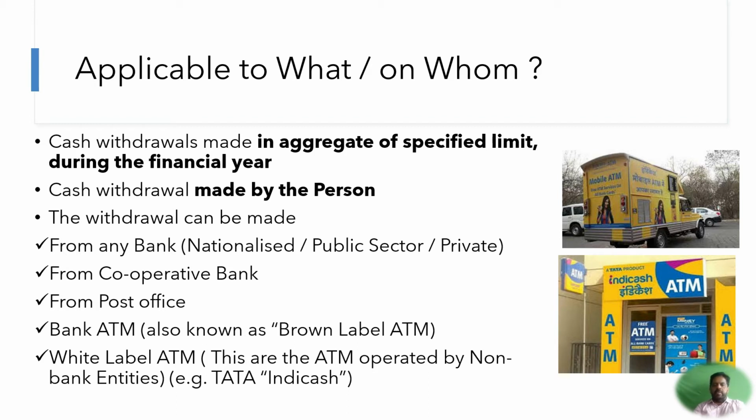These are ATMs not operated by any bank entity as such. For example, the Tata Indicash. Now the Tata Indicash has got a vehicle which you can see in the picture, which moves from various states to various states and goes to the small villages. So whenever they make a withdrawal from here, that is also a cash withdrawal as such.